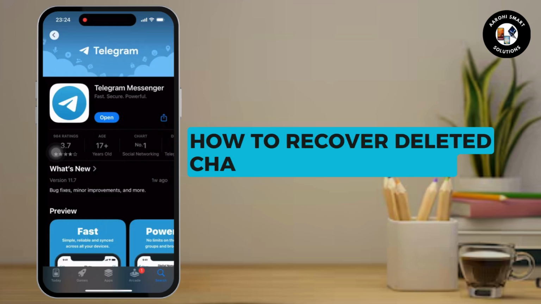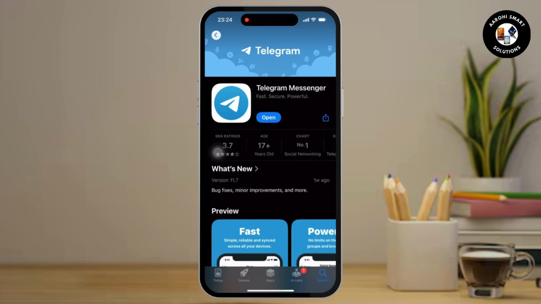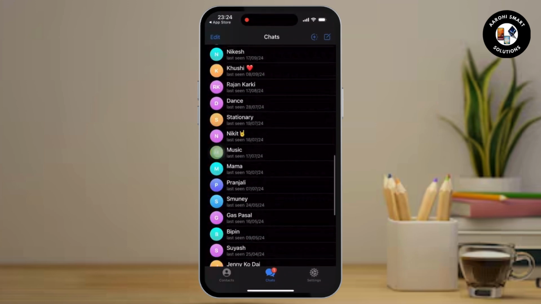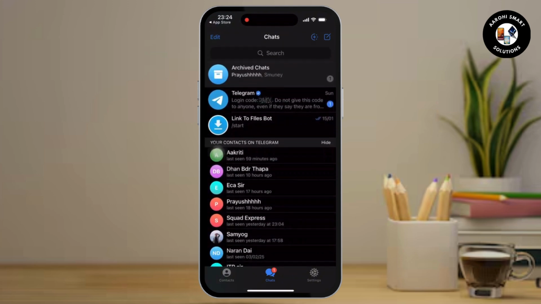How to recover deleted channel in Telegram. Unfortunately, if a Telegram channel has been deleted, it cannot be recovered. This is because when a channel is deleted, all its data, including messages, files, and subscribers, are permanently removed from